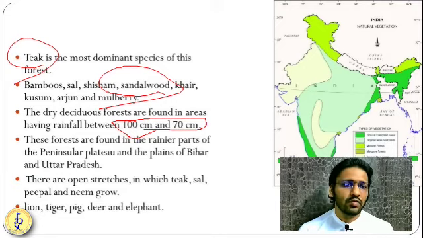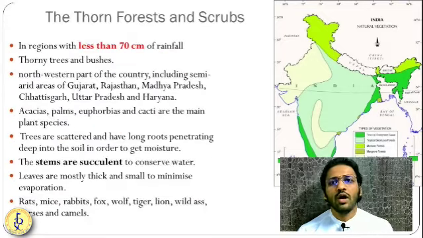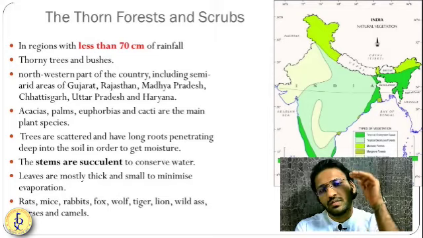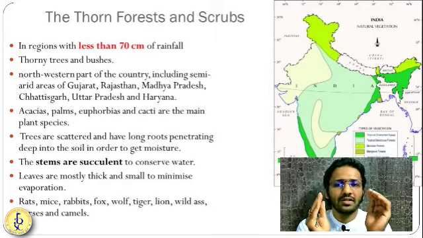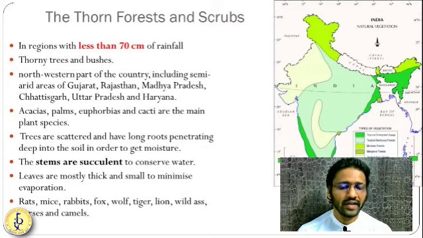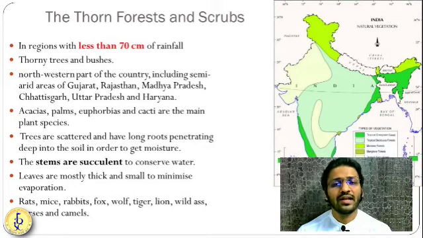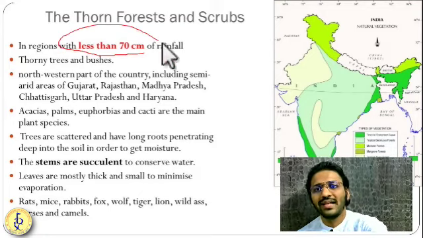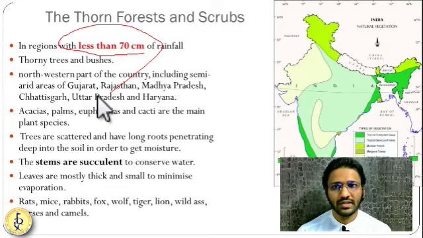Now, what is the next type of forest? The next type of forest is the thorn forest. So thorn forest and scrubs. Thorn means here the trees and plants will have more thorns compared to leaves, and the height will always be small. They will be almost bushes because they cannot grow without water and fertile land. So in the desert region, we know land is very less fertile and water is very less. Rainfall is very less, almost always less than 70 centimeter.